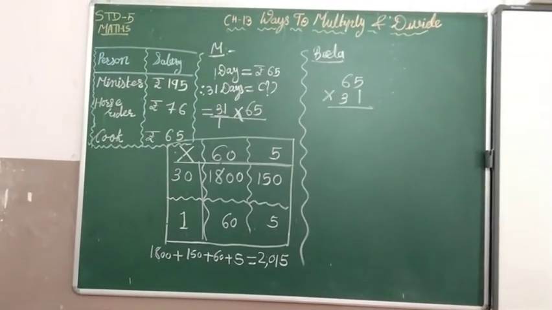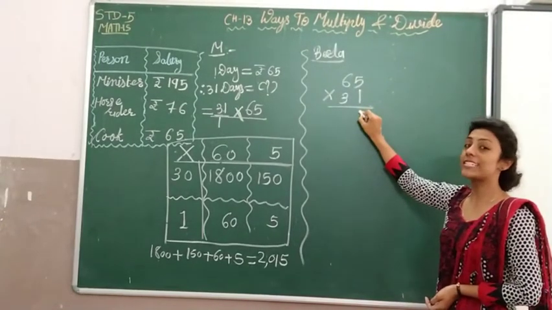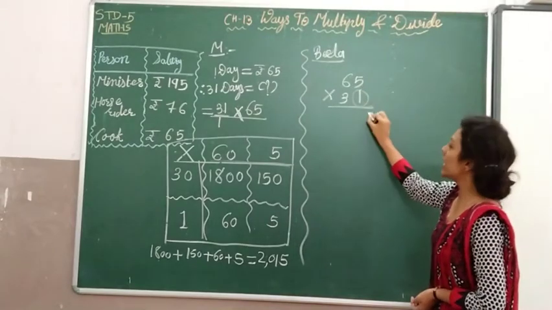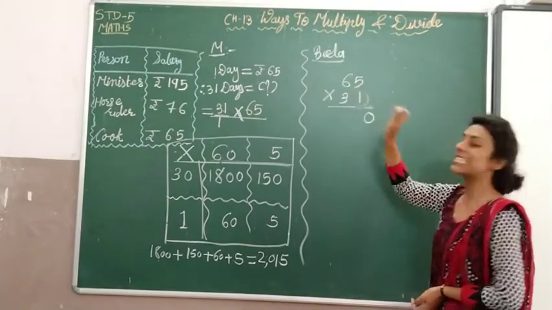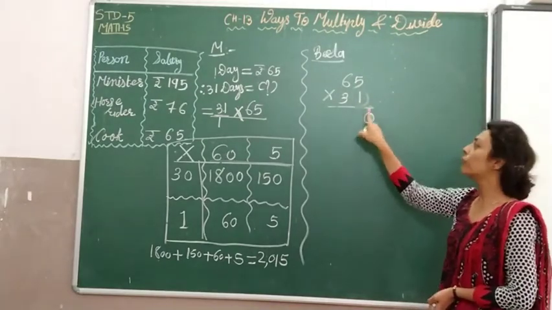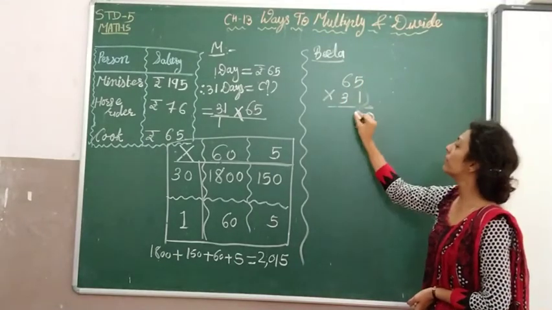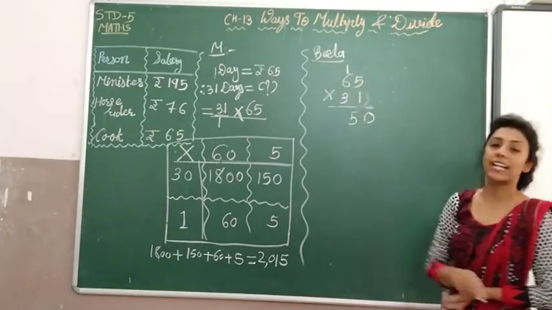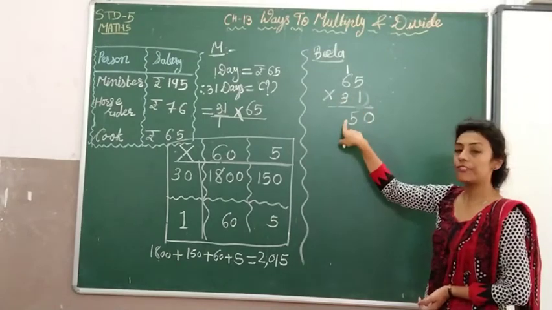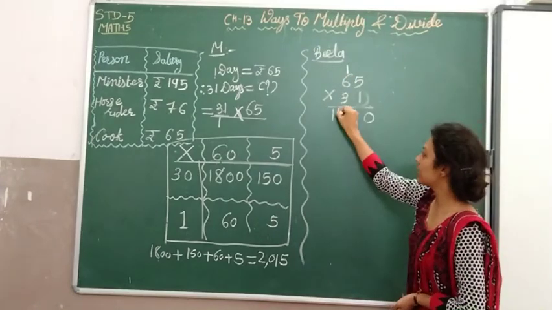65 multiplied by 30. First we will start from the ones place. One digit है, so we will put here 1 0 and we start from 3. 65 को 3 से multiply करना है. 3 5s are 15, 5 here and 1 is carried forward. 3 6s are 18 and 1 is 19.